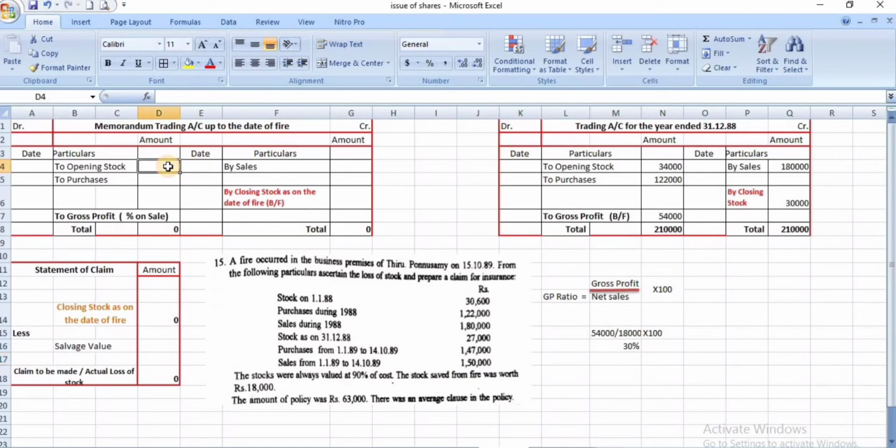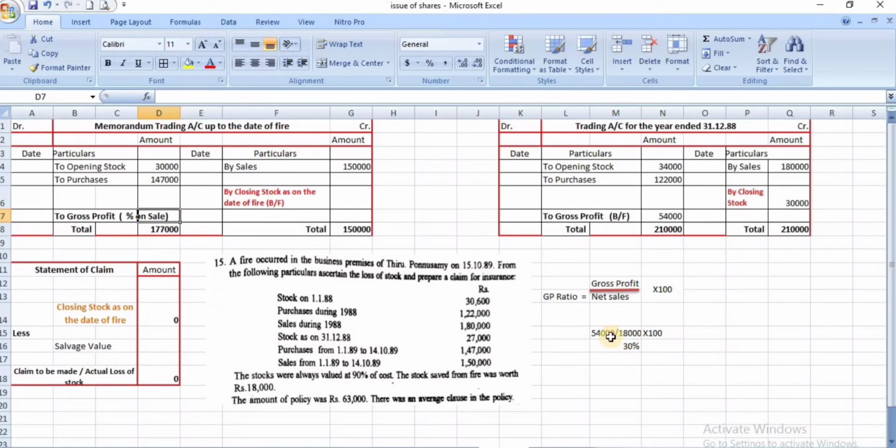So here opening stock, previous year closing stock is our opening stock. So this 30,000 is the opening stock. Purchases up to the date of fire is 1,47,000. Okay. Sales up to the date of fire is 1,50,000. Now GP ratio, gross profit is 30% on sale.